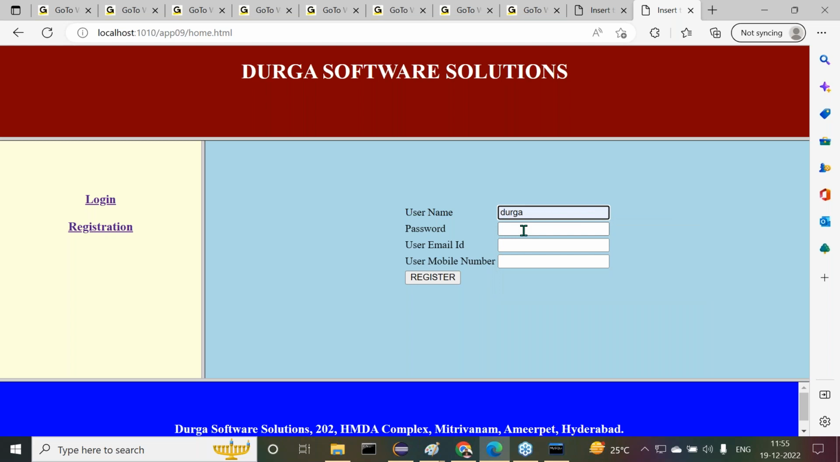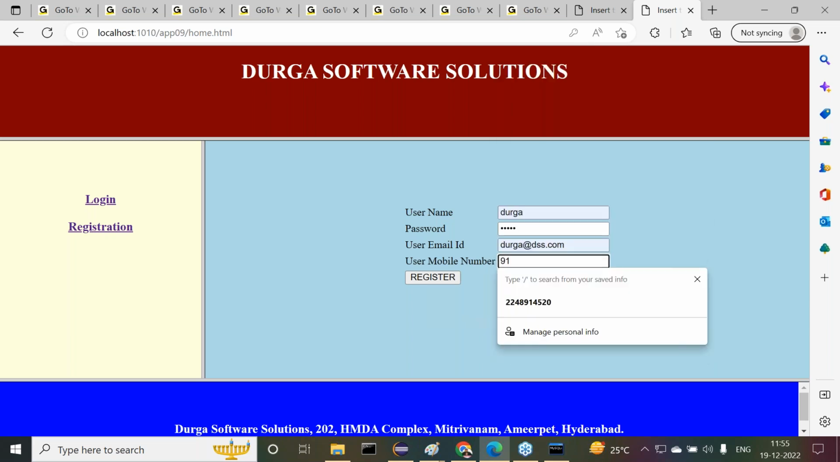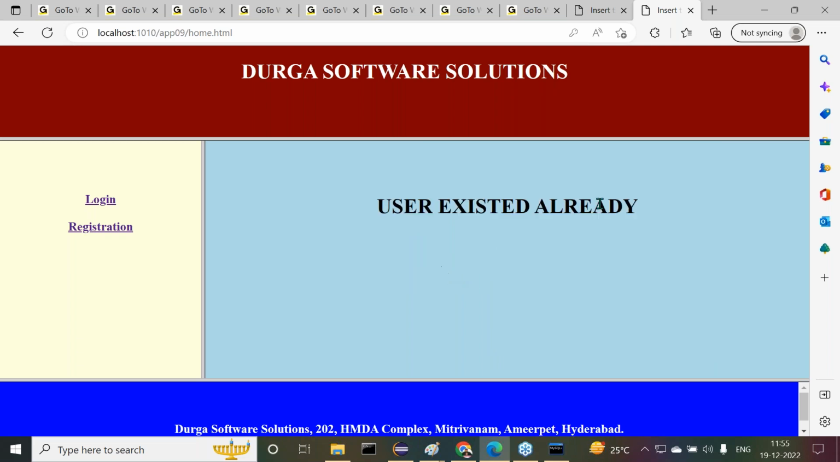Same data, Durga, Durga@dss.com. Now we get the message that the user is already registered. Okay. Login: Durga, again Durga. Success we are getting. Guys, clear or not?